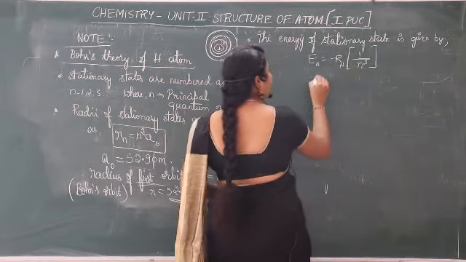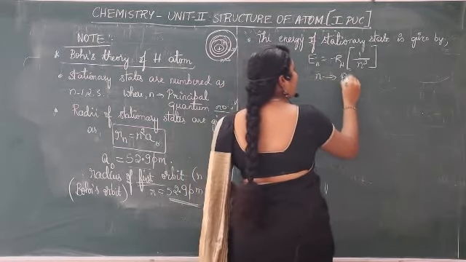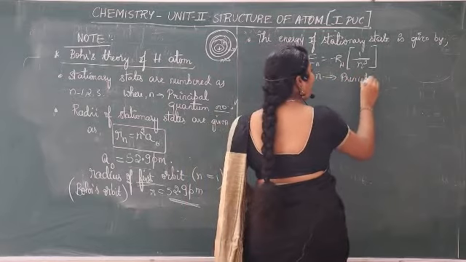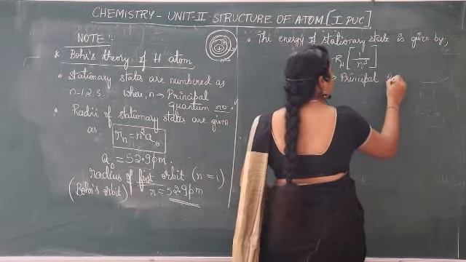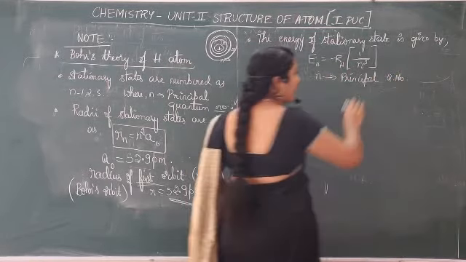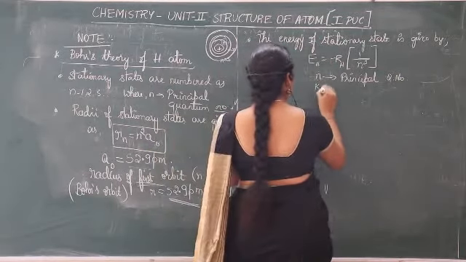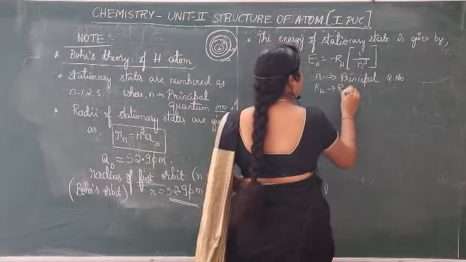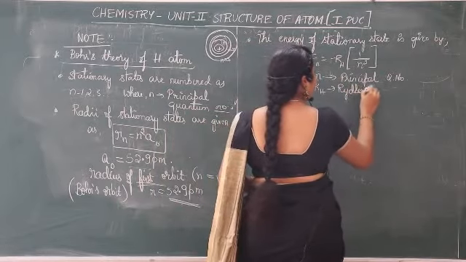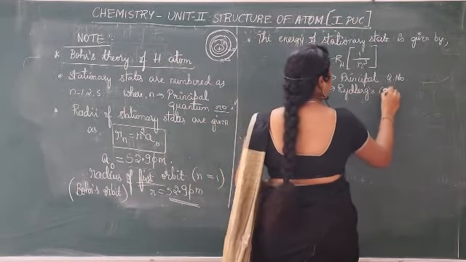What is n here? n is principal quantum number, 1, 2, 3, etc. Principal quantum number, not question number, quantum number. RH is Rydberg's constant. See, Rydberg's constant is different in this case.